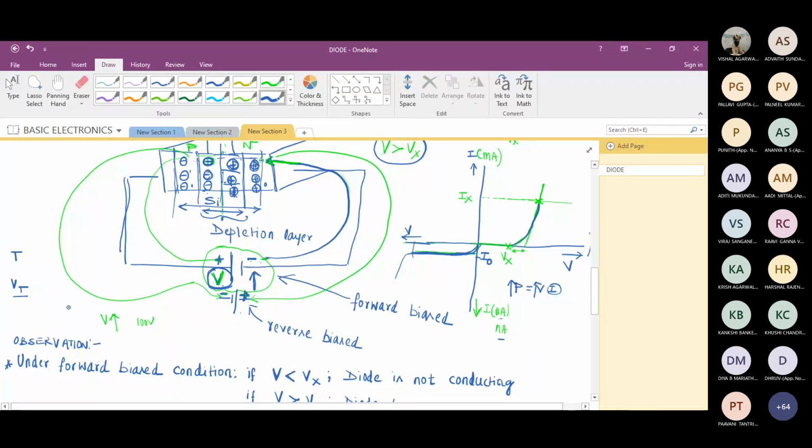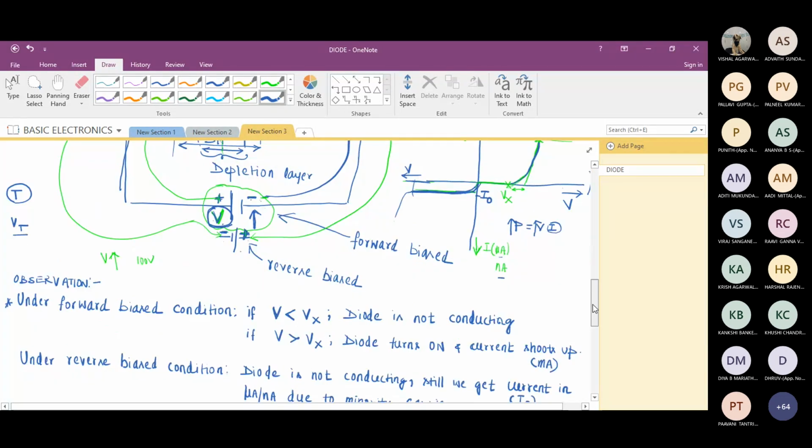Vt is the term I am getting due to variation in the temperature. It all depends on the temperature.